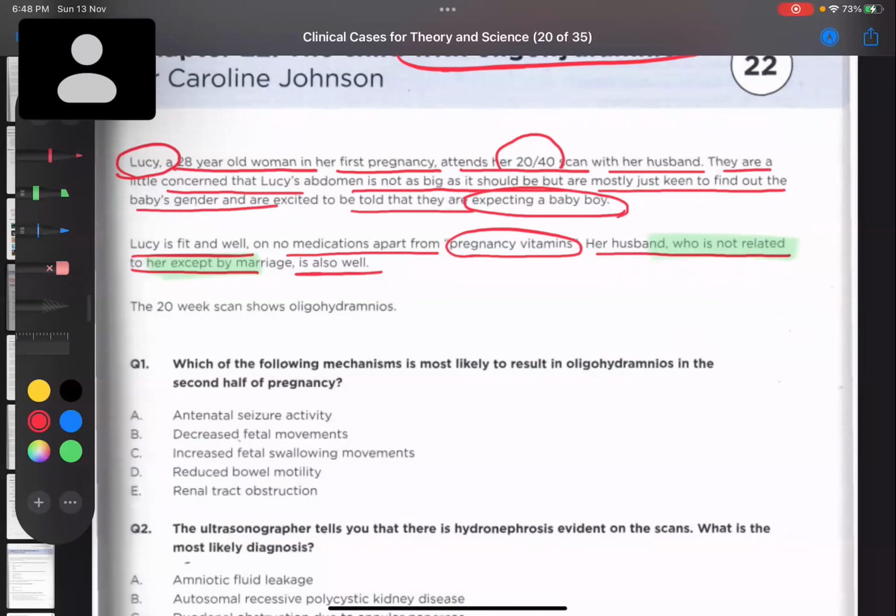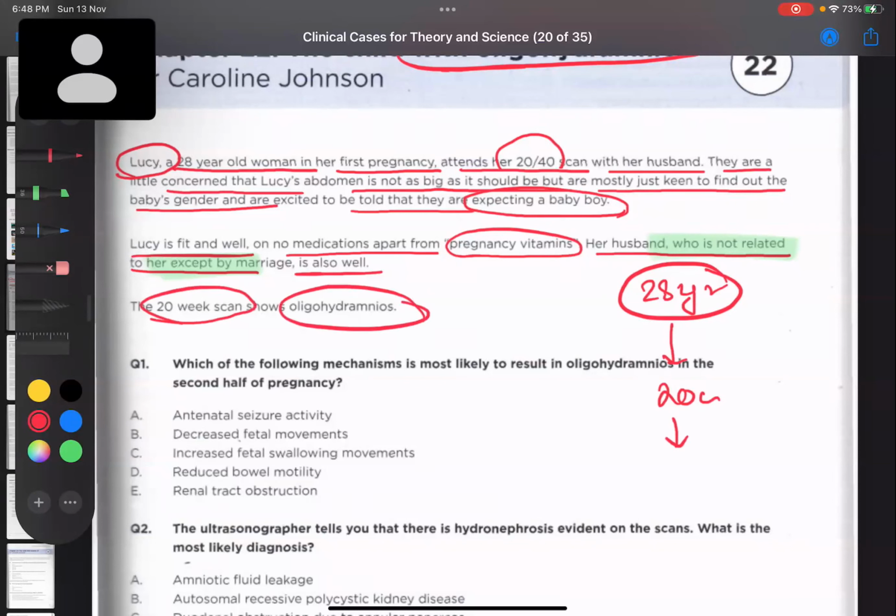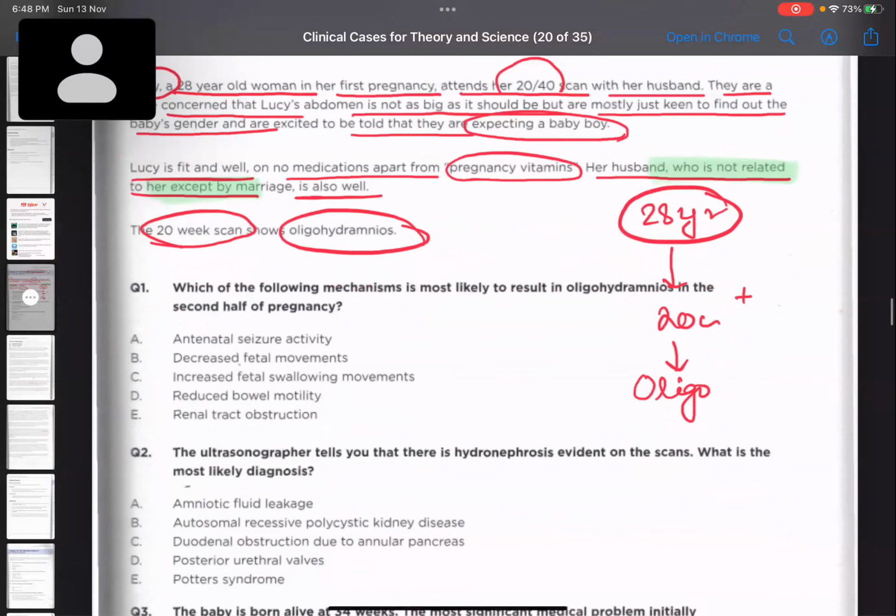Okay, so what do I have here? I have a 28-year-old woman. She is 20 weeks pregnant and comes to us with a scan, and they're saying that her tummy is not very big, and the 20-week scan shows oligohydramnios. So she's coming to us with oligohydramnios. Also, they are very interested to find out the sex of the baby. And she was not on any kind of medications.